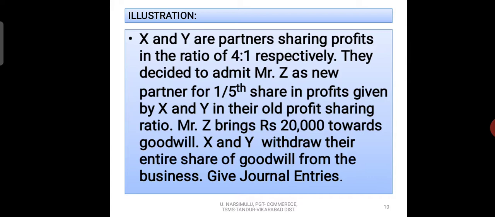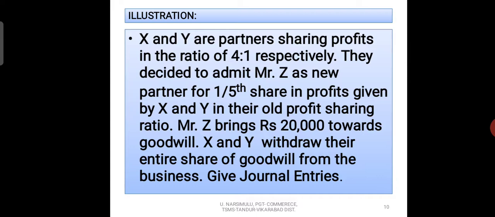Listen carefully. X and Y are partners sharing profits in the ratio of 4:1 respectively. They decided to admit Mr. Z as a new partner for 1/5 share in profits, given by X and Y in their old profit sharing ratio. Mr. Z brings rupees 20,000 towards goodwill. X and Y withdraw their entire share of goodwill from the business. Give journal entries. So this is the problem. We ask you to write the journal entries for the goodwill.